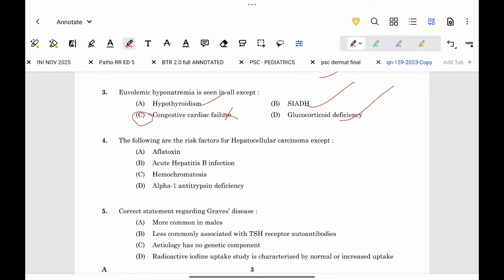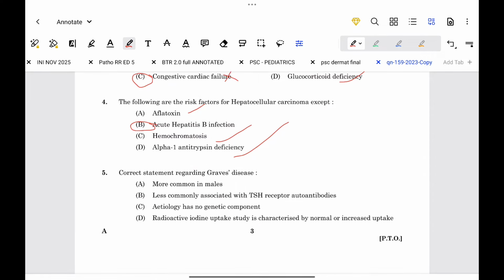Next question. The following are risk factors for hepatocellular carcinoma except: aflatoxin is a risk factor, hemochromatosis is a risk factor, alpha-1 antitrypsin deficiency is a risk factor. Acute hepatitis B is not a risk factor. Chronic hepatitis B is a risk factor. So the option is option B.